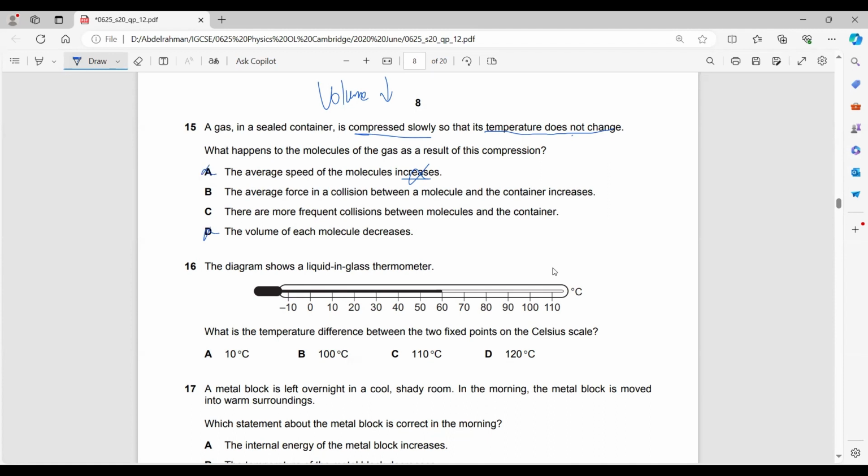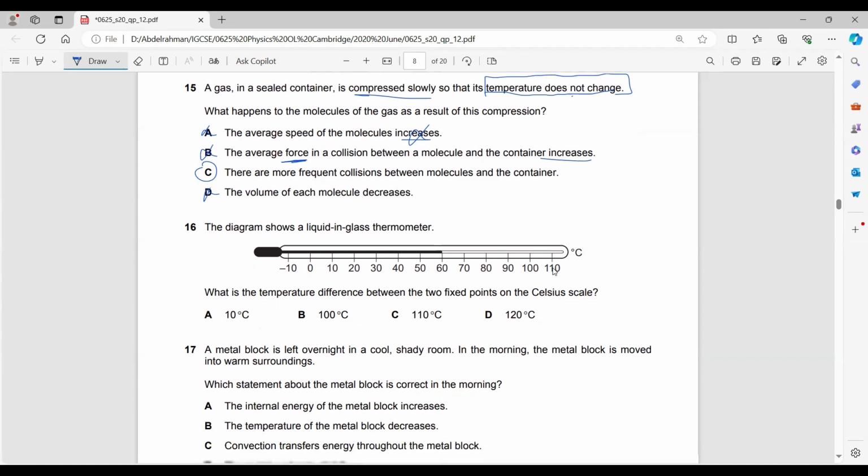The average force in a collision between a molecule and the container increases. For the force to increase, this requires the molecule to move at a faster speed. And we know for a fact that the speed does not change. Why? Because the temperature is the same, so the kinetic energy is also the same. So the average force will not increase. The molecules will hit the walls more frequently because the surface area of the walls has now decreased.